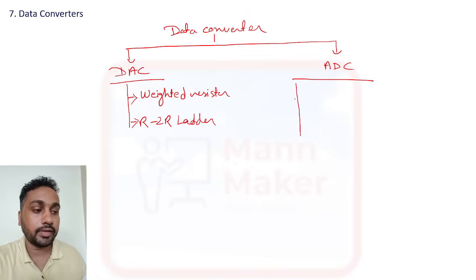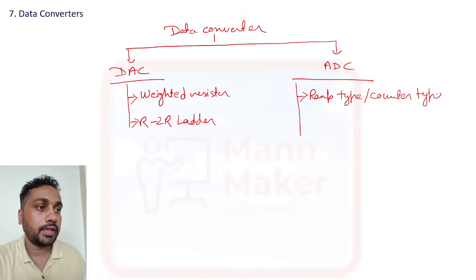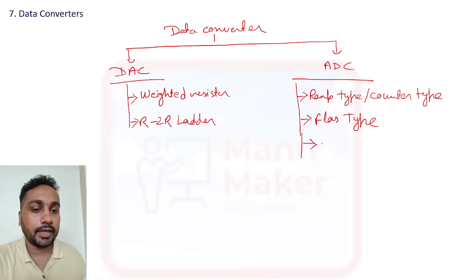Now for ADC we have four types. First one is RAM type or counter type ADC. The second one is flash type ADC, the third one is SAR.